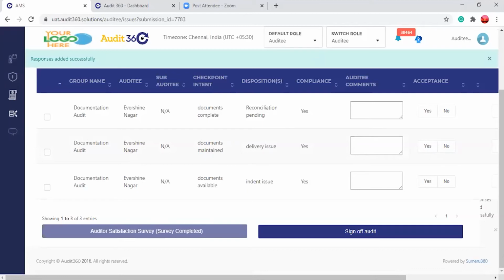Till now, any doubts or any questions? Is it clear? Yes, there are no questions as of now. I have one question. Yeah, one moment. This feedback, that is, the survey, is purely optional at the audit type level. The head of audit can decide whether to go for this survey or not. But once the survey has been added to the audit, executing it becomes mandatory.